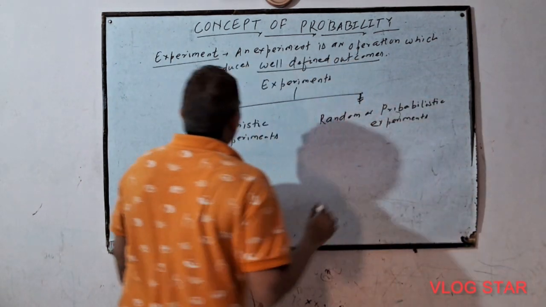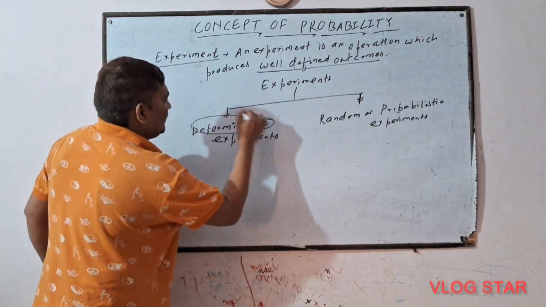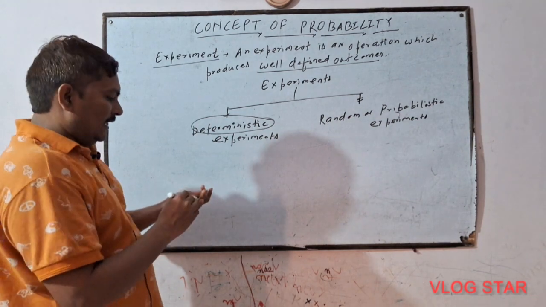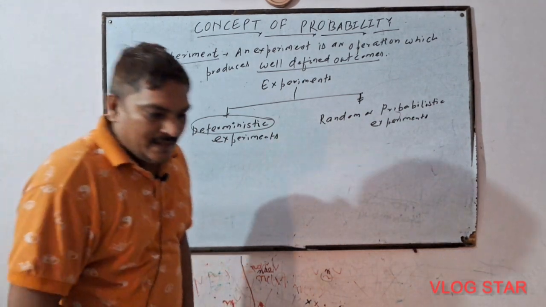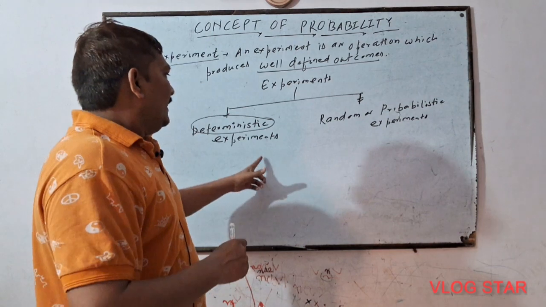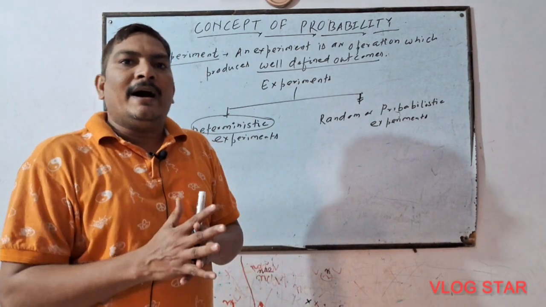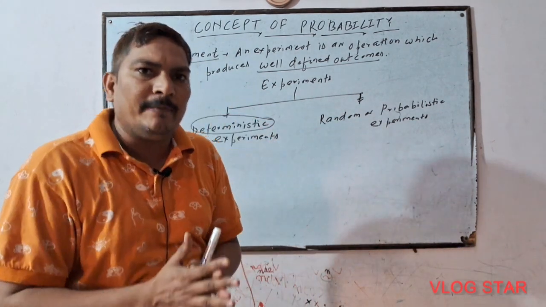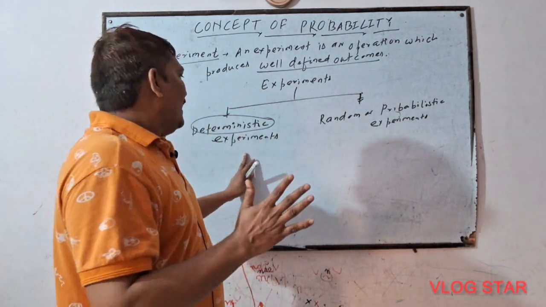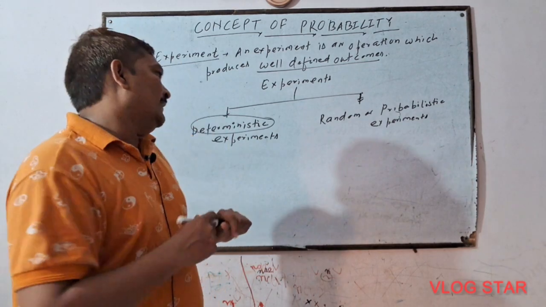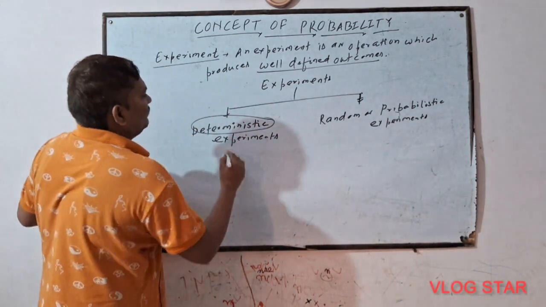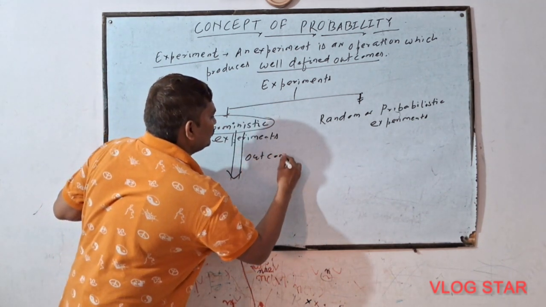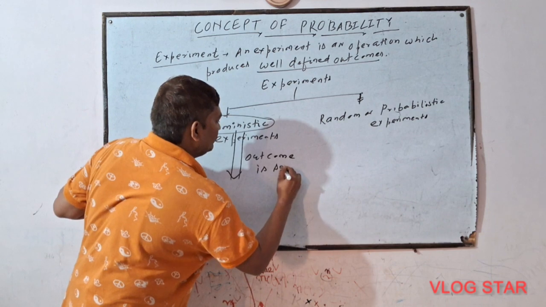Now just see, from word deterministic, it's very clear. Then see what are the deterministic experiments. The experiments that are performed or repeated under the identical conditions having same outcome. Now what happened in this, outcome is same.